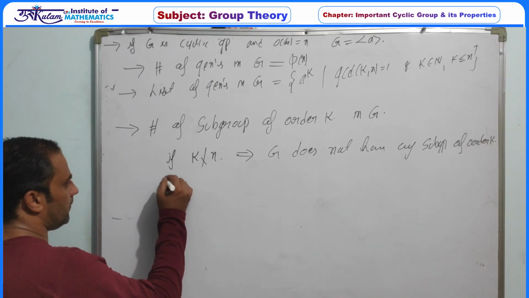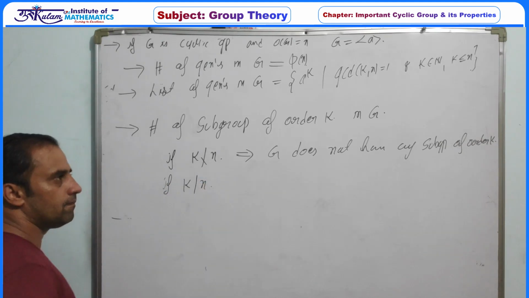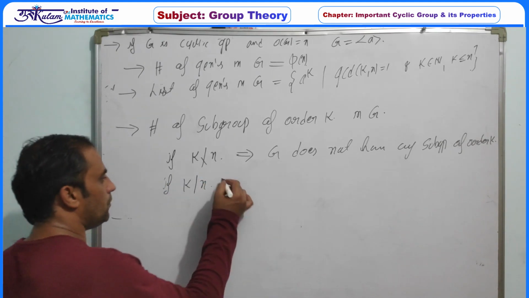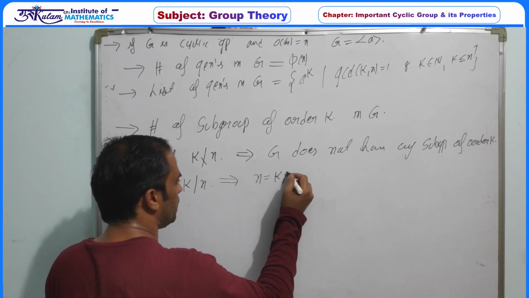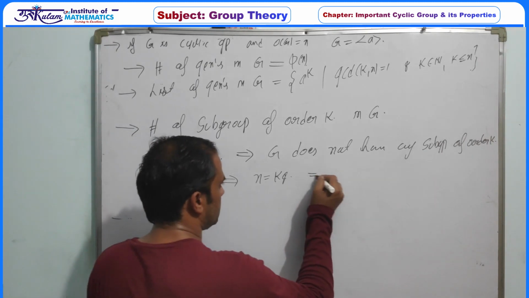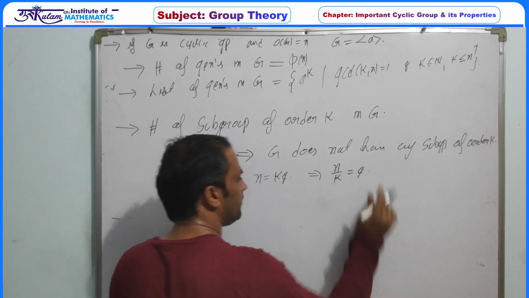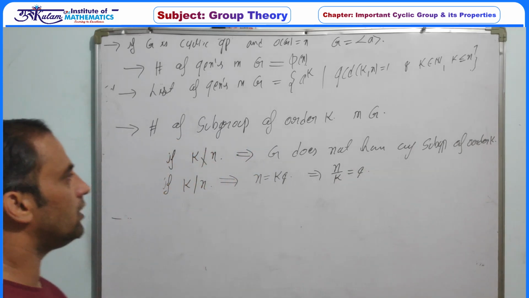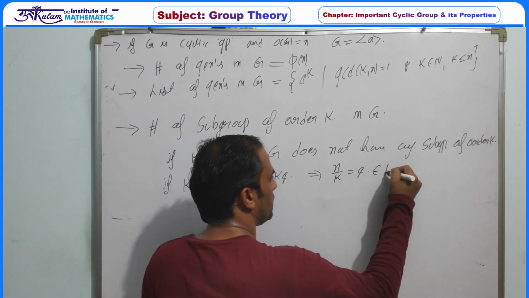Second situation: if k divides n, then obviously we can write n is equal to k into q. This implies n by k must be q. n is a natural number, k is a natural number, so definitely q also belongs to the natural numbers.